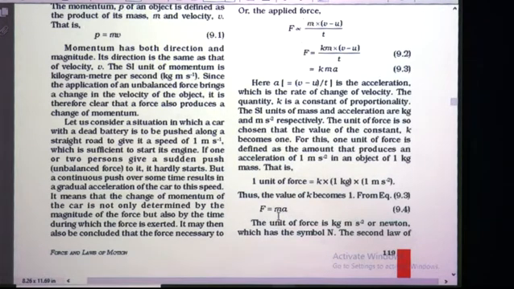Again, look at the units of these two quantities. What is the unit of mass? It is kilogram, and the unit of acceleration is meter per second square, that is, ms raised to minus 2. So, the combined unit for force is kg ms raised to minus 2, which is nothing but Newton, which has the symbol N. So, what is the unit of force? It is either kg ms raised to minus 2 or N for Newton.